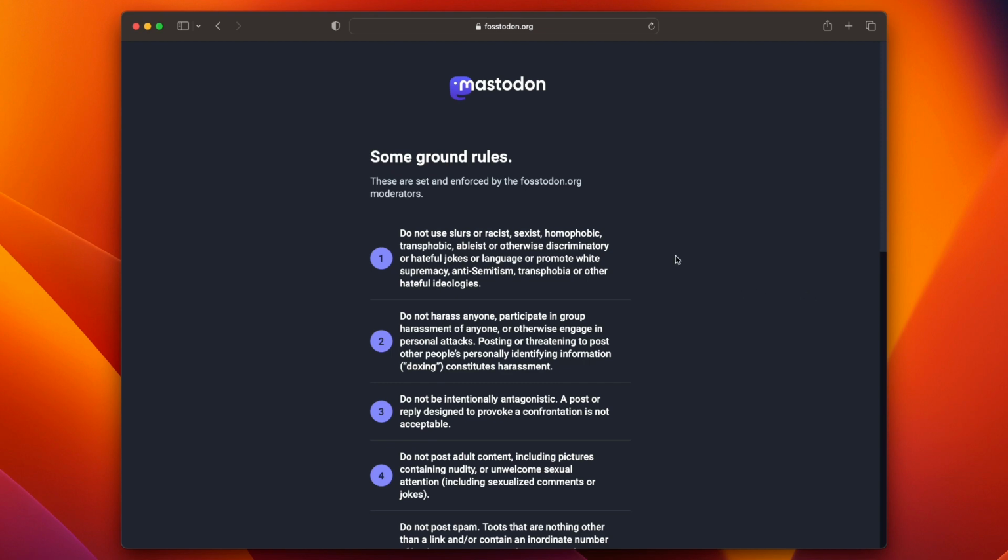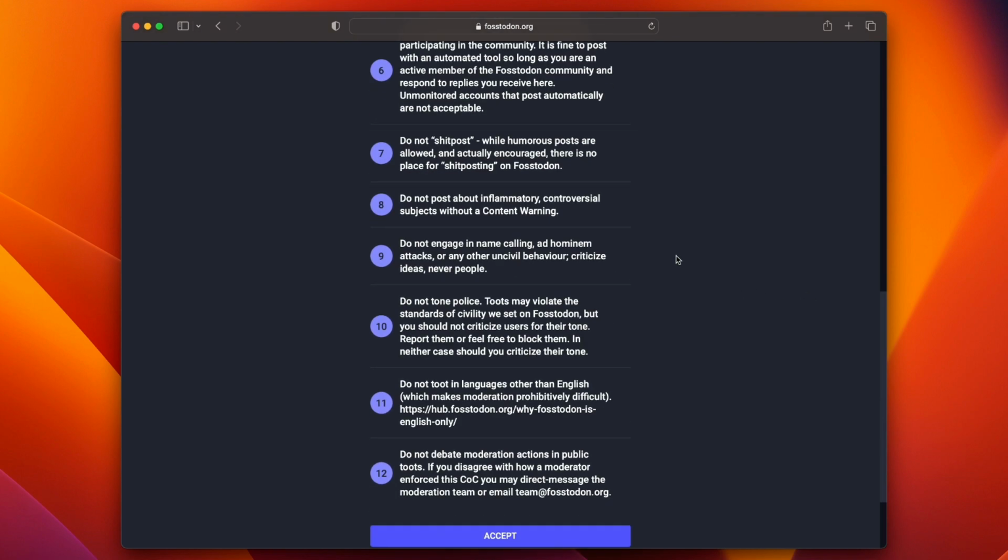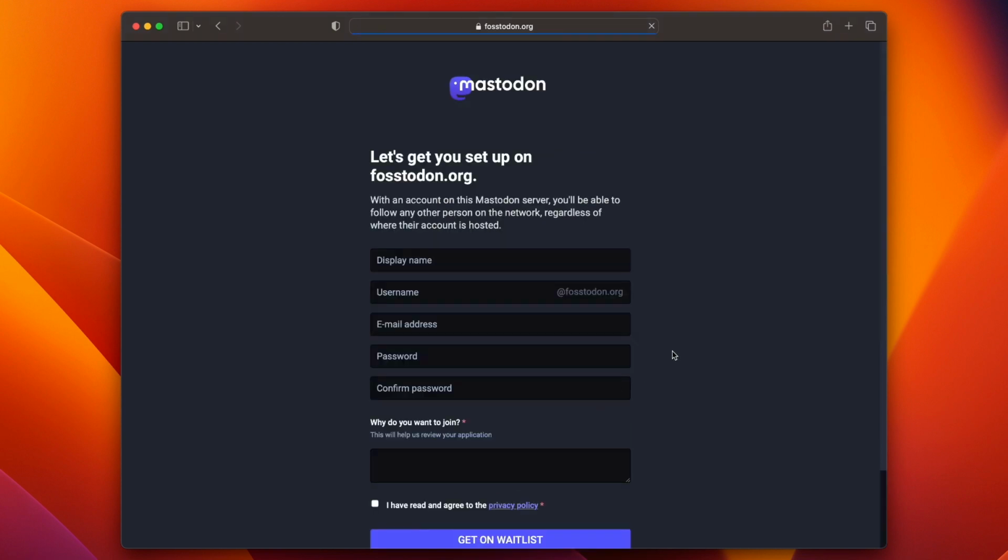So in this case, these are their rules. And if you agree with them, that's great. Let's click Accept. And then you can choose your display name. So this is what you say who you are. So in this case, I'll be Tech Bacon.